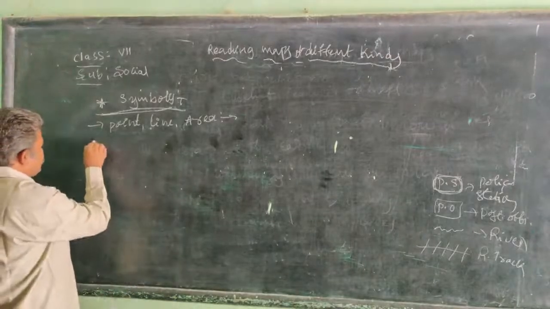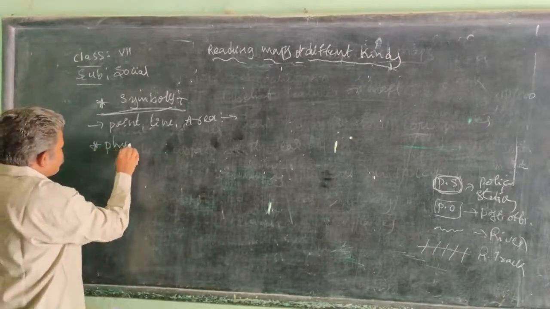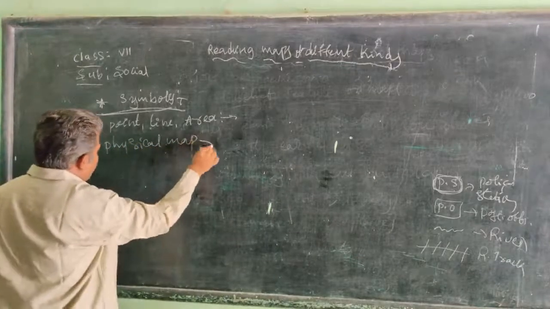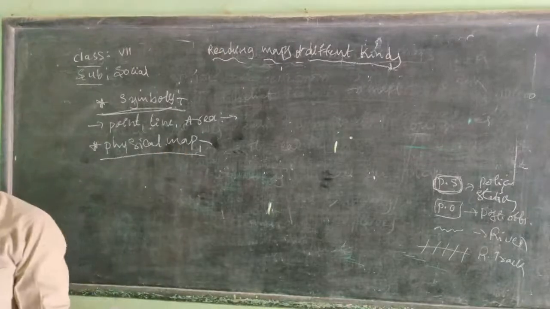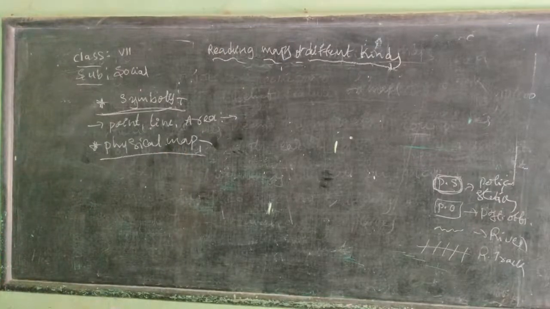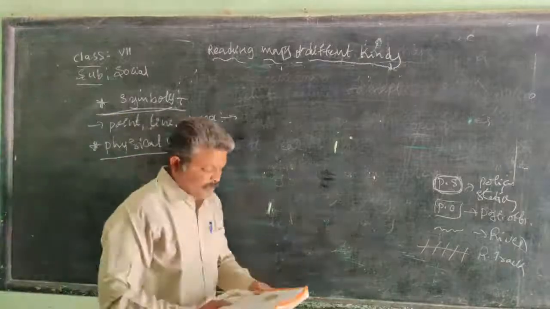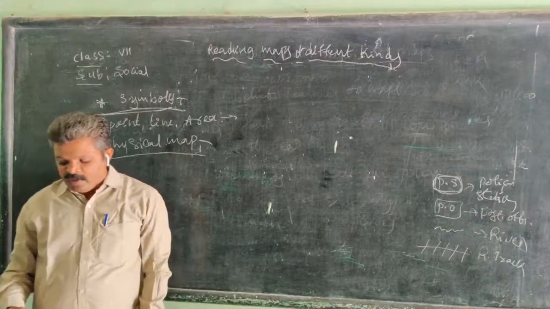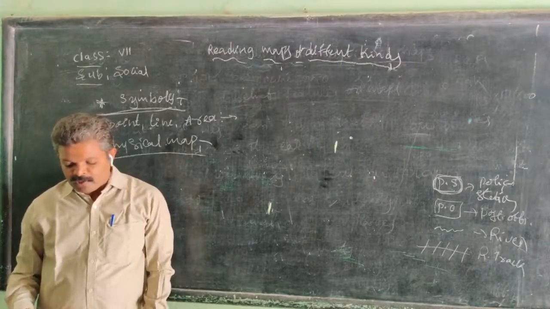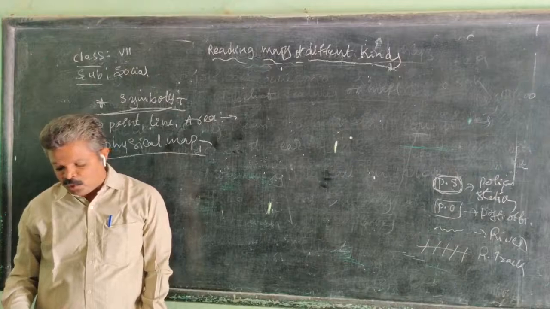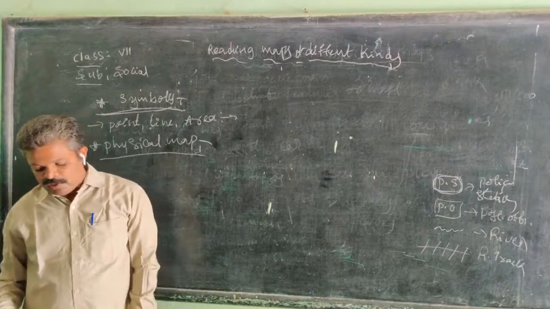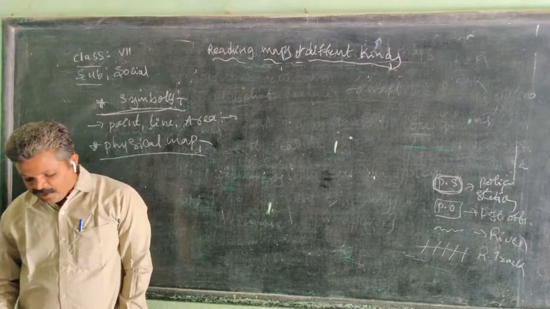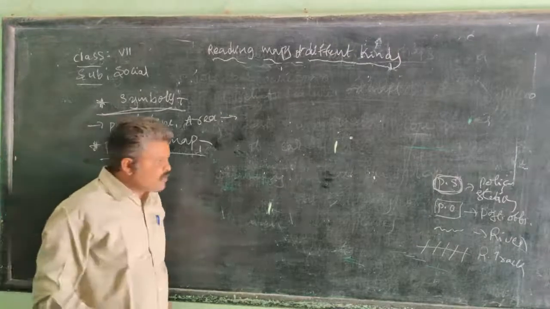Next one, physical map. Physical map, Jai. You will find some maps in your atlas called physical maps. In these maps, the different parts of the land are usually colored green, yellow, brown. They show the variety of landforms, plains, mountains, plateaus, and the height of a place.